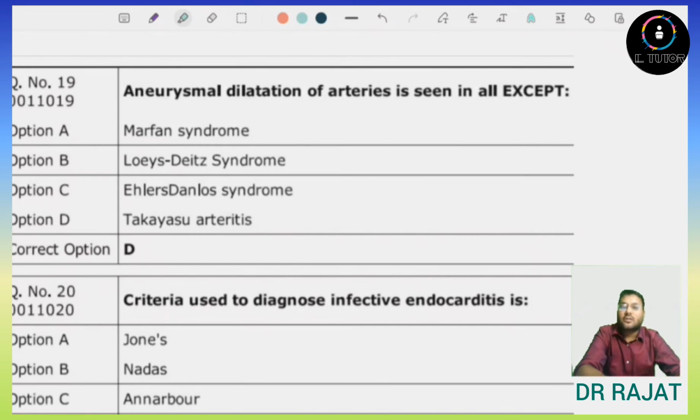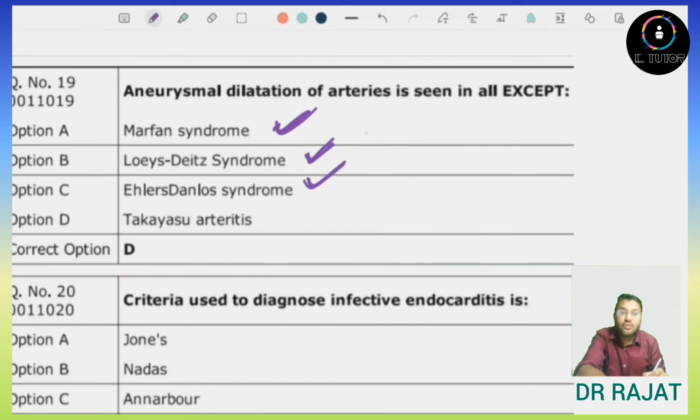Next question is aneurysmal dilation of arteries is seen in all except. So aneurysmal dilation of arteries is seen in Marfan syndrome. This is true. Loeys-Dietz syndrome, also in this also aneurysmal dilation of arteries is there, and Ehlers-Danlos syndrome it is present.